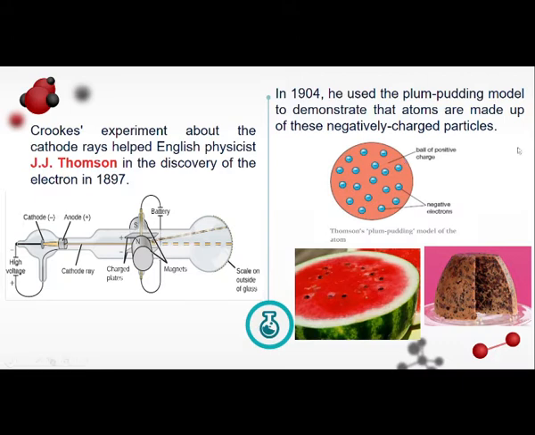Itong sphere is a positive charge and yung mga negatively charged are spread across doon sa positive sphere. Katulad nitong picture na watermelon, itong color red na part, na fleshy part ng isang watermelon is the positive charge and these black seeds are the negative charge. So tinawag siya ng plum pudding model because it looks like a pudding na pagkain, katulad nito na picture.